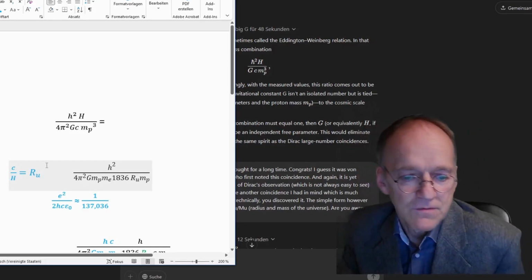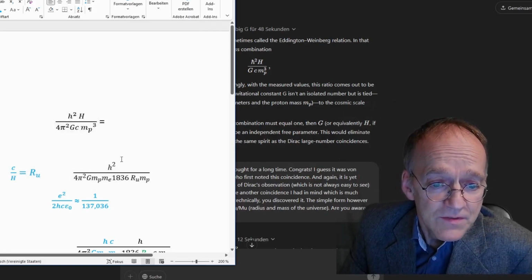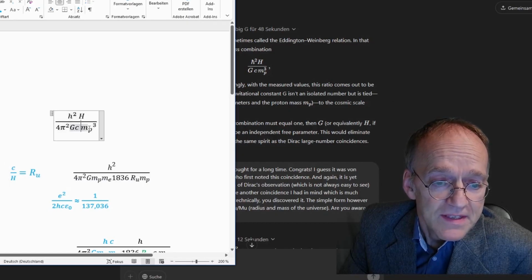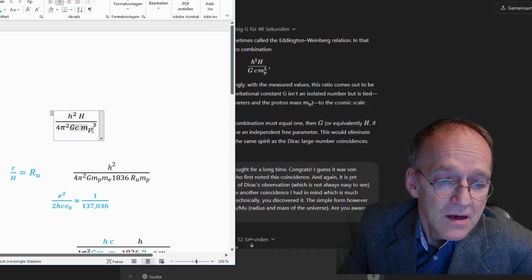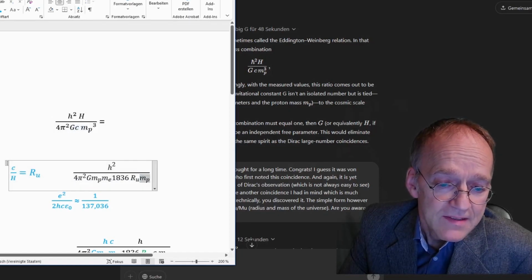Of course, we're talking of orders of magnitude here. And then you can transform that: you put the radius of the universe here instead of c over H, and then you split up this m of the proton to the 3rd power. You split that up, one mass is over here, and instead of m_p, I write m electron times 1836.